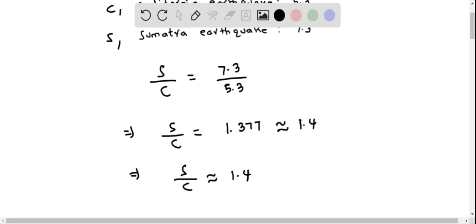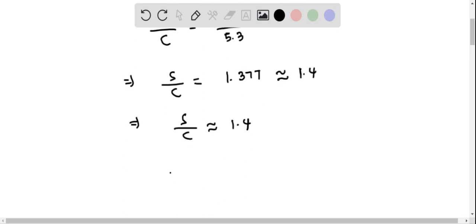We can multiply by C on both sides, and so we get S is approximately 1.4 times C, which is 1.4C.